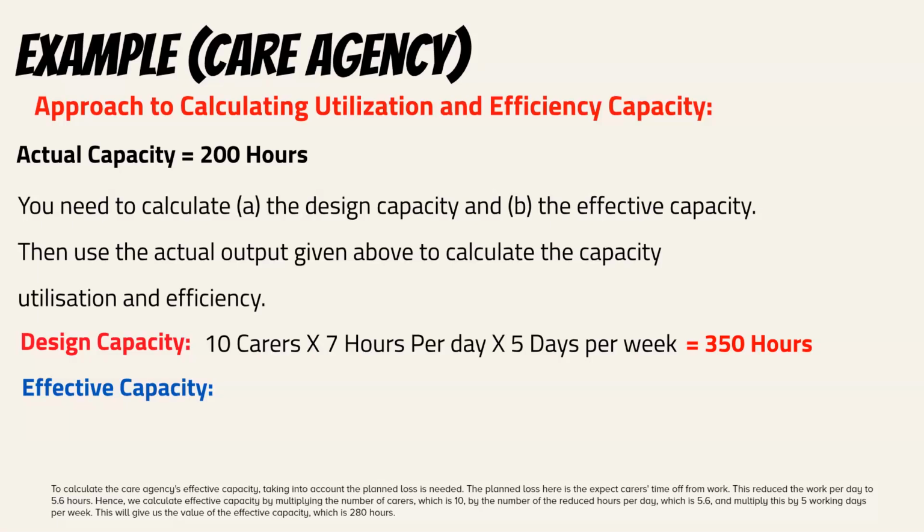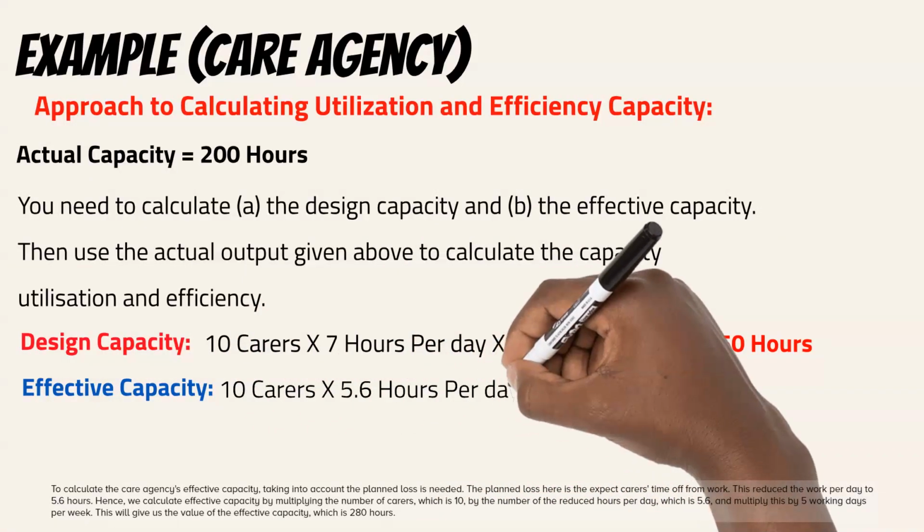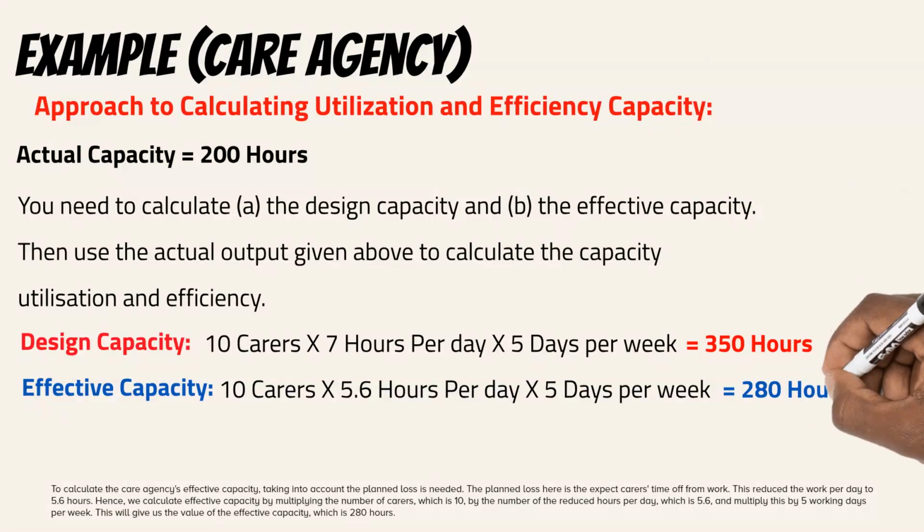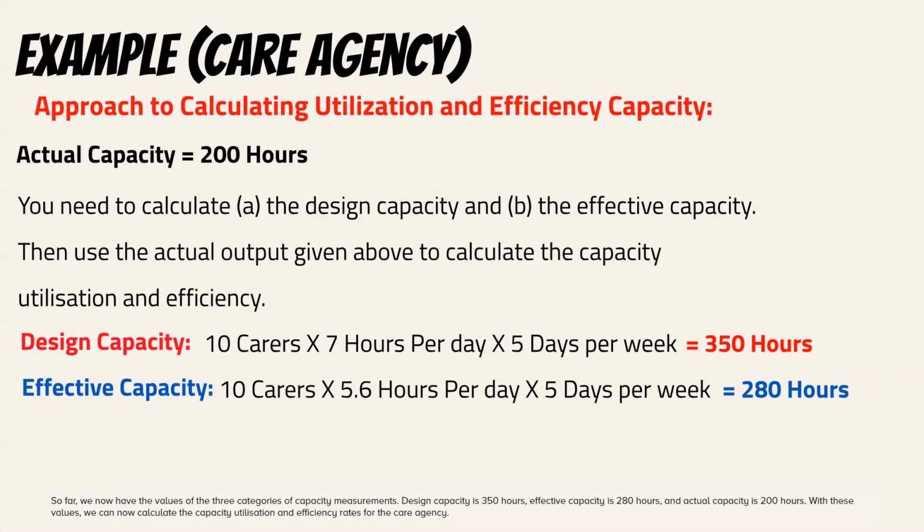Hence, we calculate effective capacity by multiplying the number of carers, which is 10, by the number of the reduced hours per day, which is 5.6, and multiply this by 5 working days per week. This will give us the value of the effective capacity, which is 280 hours. So far, we now have the values of the 3 categories of capacity measurements. Design capacity is 350 hours, effective capacity is 280 hours, and actual capacity is 200 hours. With these values, we can now calculate the capacity utilization and efficiency rates for the care agency.